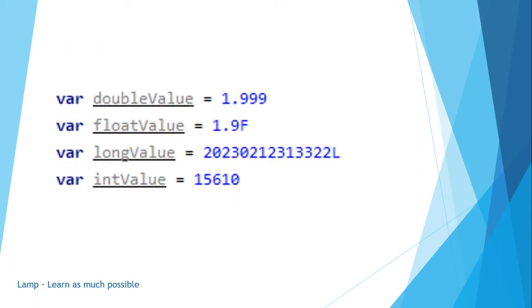And then you can set the values like this, a double for one. If you set any value with a decimal point, it is automatically taken as a double. If you set a value along with the f, it will be converted as a float in Kotlin. And if you set any value with a capital L, it is taken as a long value. Same as integer, you know the length of integers.